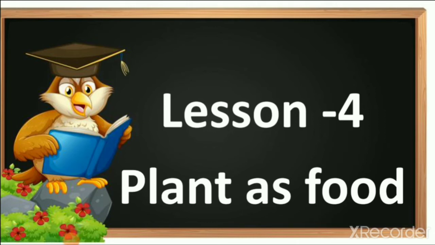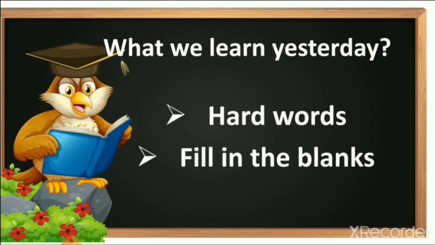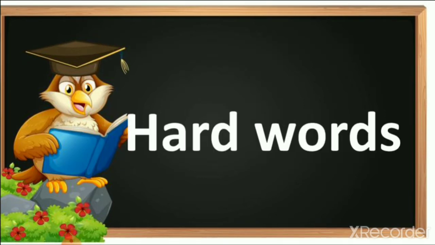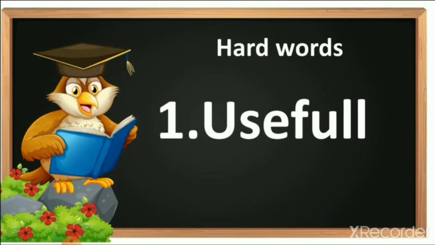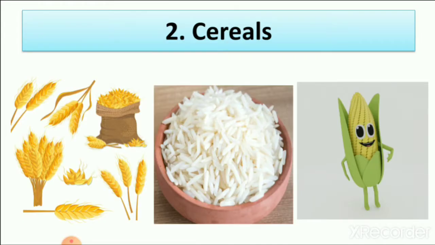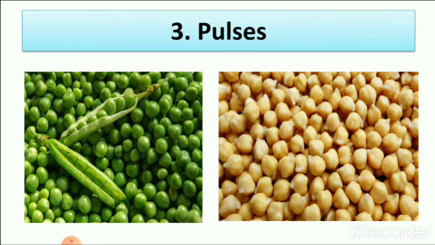Yesterday we learned some exercises from the textbook. Which are these? We learn hard words and fill in the blanks. First we learn hard words, which are there with photos.